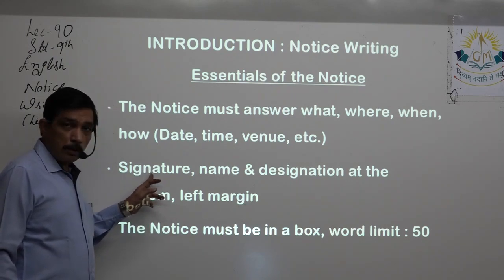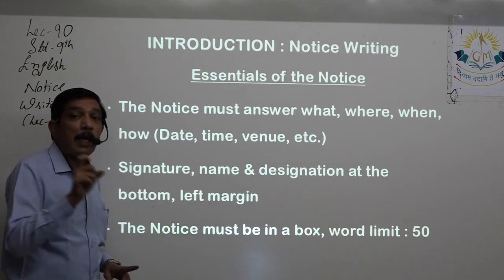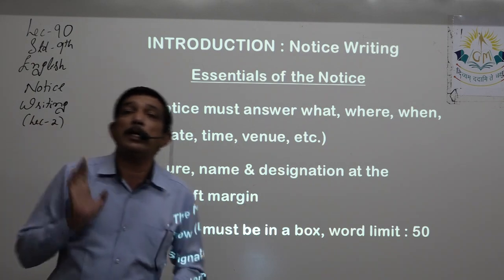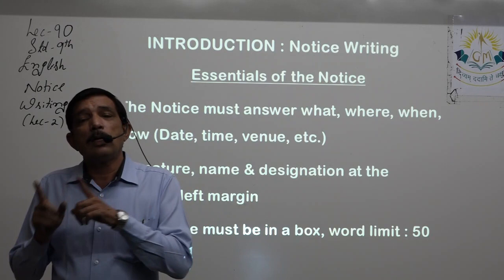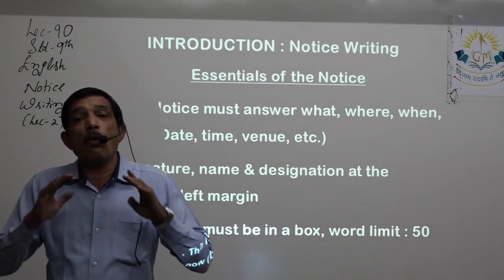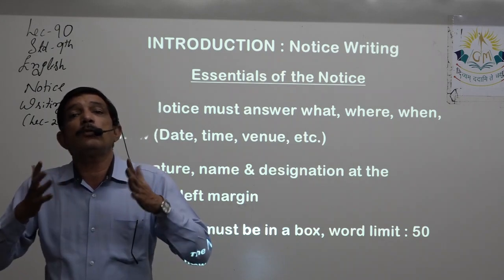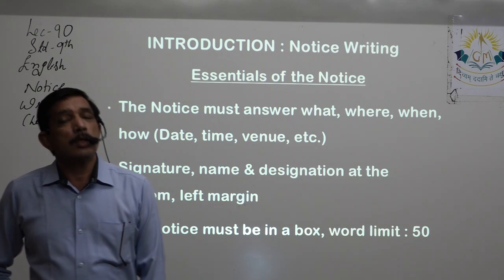After that, next line will be the name in bracket. So the name is already there. Now you have to tell the people who that name is, right? A student or student of standard 9C, 9B, whatever the case is. So you already have a designation even if you don't hold any post, right? So designation should be there.